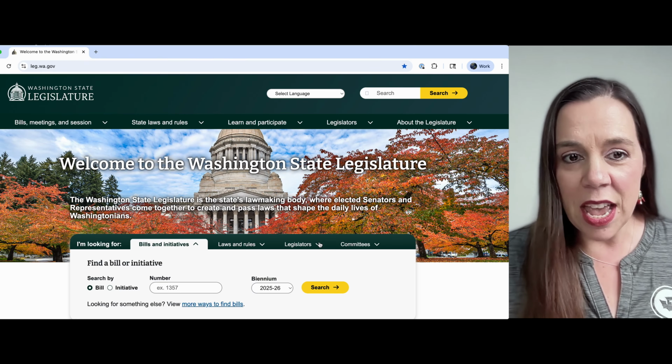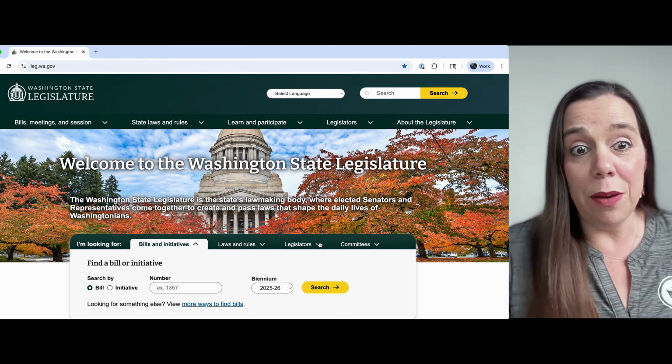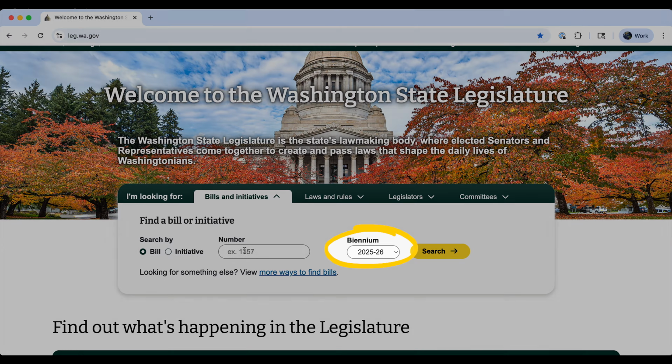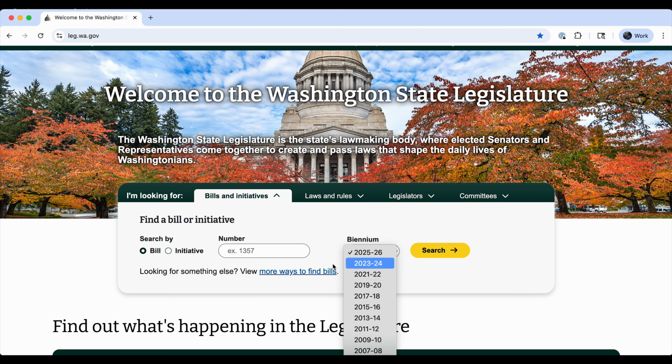Here we are. And of course, in order to get to the bill information page, you need to know the bill number. Now, first I'm going to select the biennium. That is always the most important thing to do first because the numbers change every biennium, so you want to make sure you're in the right year. So I selected 23-24 biennium, and I'm going to look up Bill 1915.